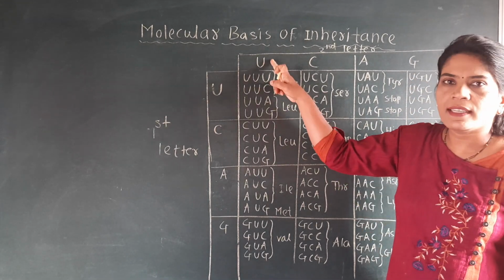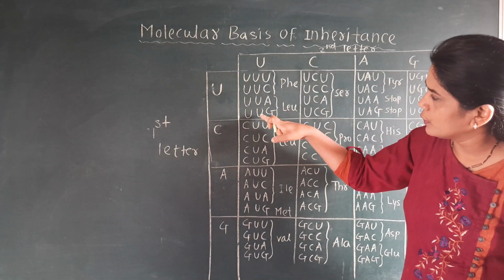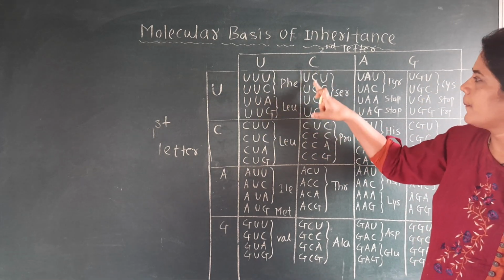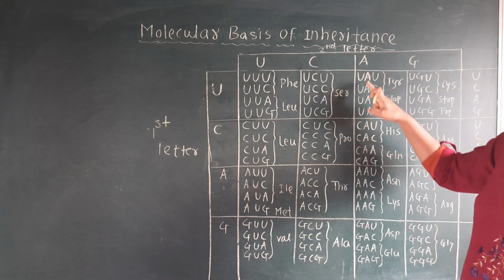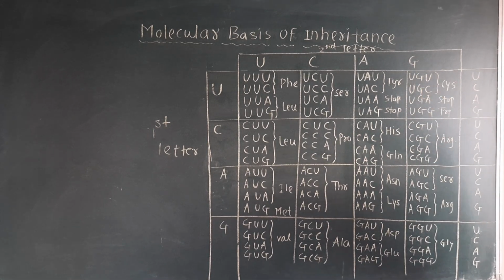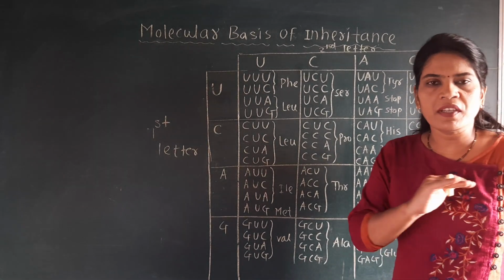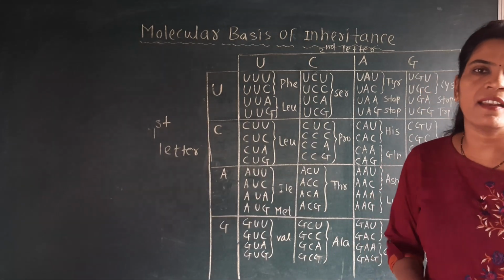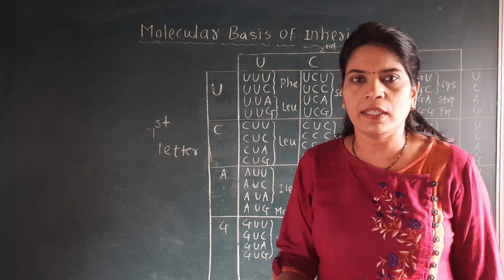Then second letter here U, second letter C, second letter A, second letter G. We will first explain the first and second letter and then we will discuss the third letter.